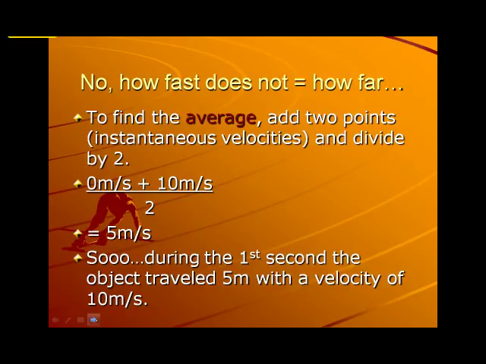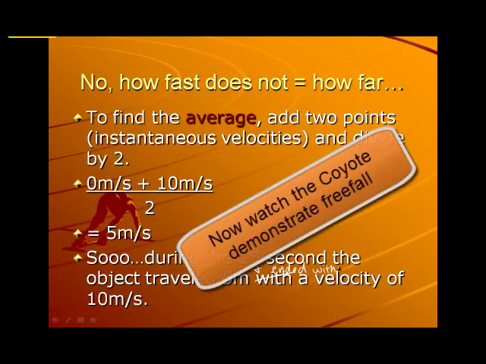Again, to recap, we're going to find the average. We add 2 instantaneous velocities, and we divide by 2. 0 meters per second plus 10 meters per second, divide that by 2, that gives us 5 meters per second. So during the first second, the object traveled 5 meters and ended with a velocity of 10 meters per second at the end of that first second.